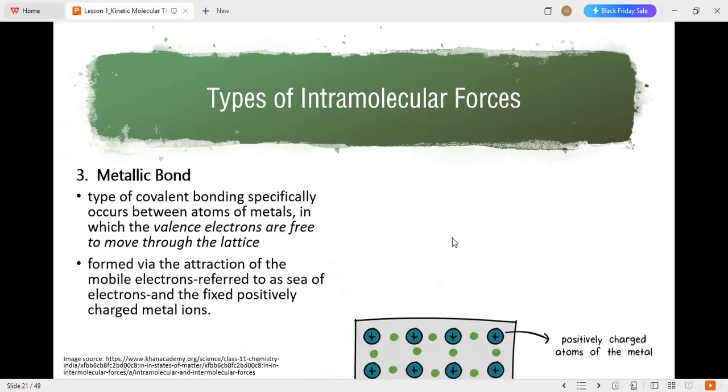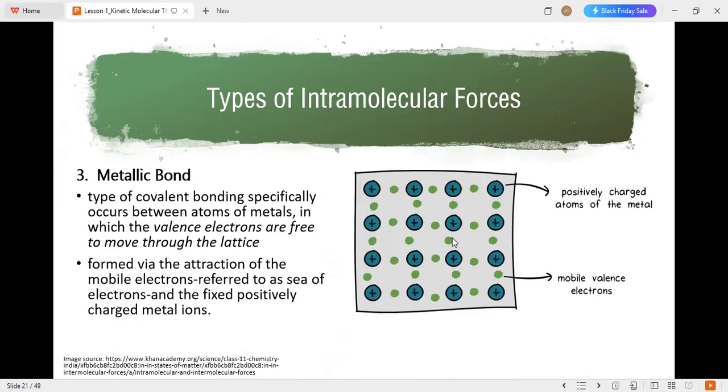To illustrate, in a metallic bond the sea of electrons is free to move along this strip where there are positive ions in that particular metal. The electrons move across the lattice, therefore there is conduction of electricity. The positively charged atoms of the metal and the mobile valence electrons are just moving around, thus it is called a sea of electrons. That is about the metallic bond.